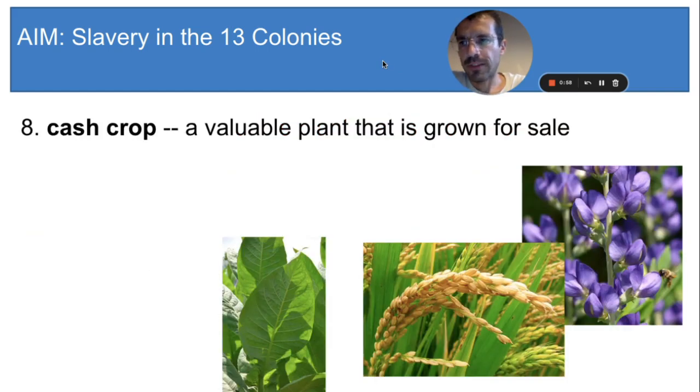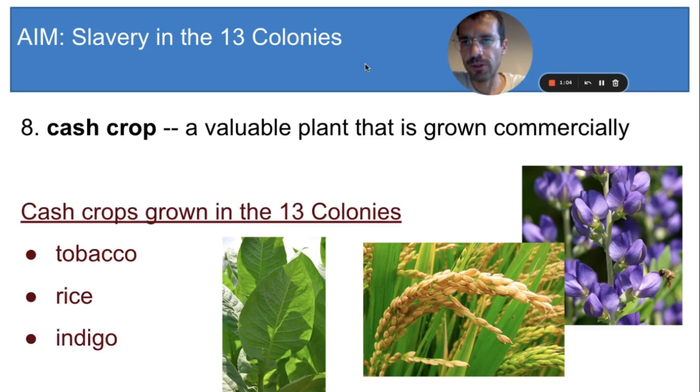A cash crop is a valuable crop that is grown for sale. And the main cash crops in the 13 colonies were tobacco, rice, and indigo. Indigo is a plant that can be used to make a blue dye.